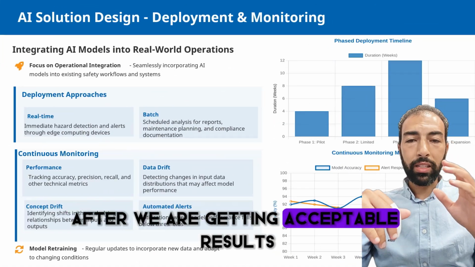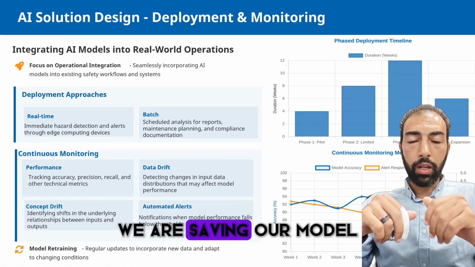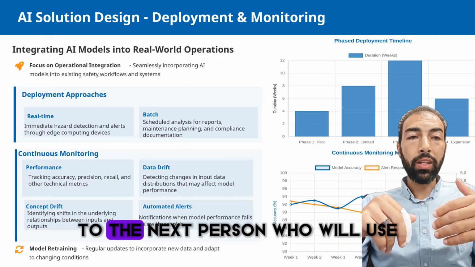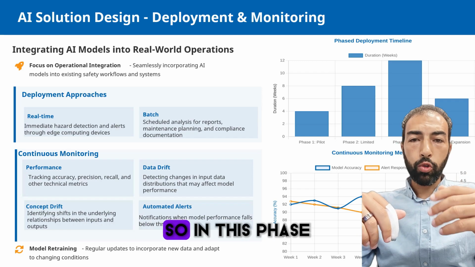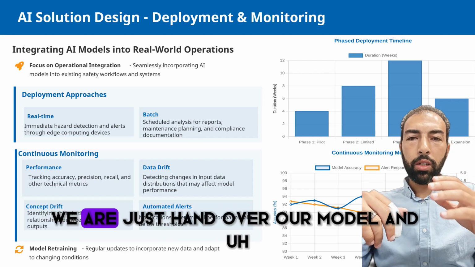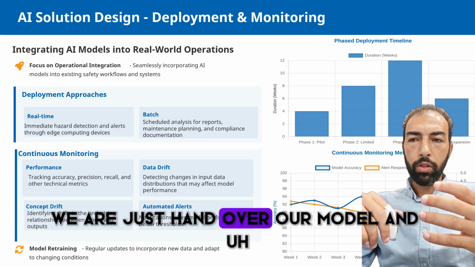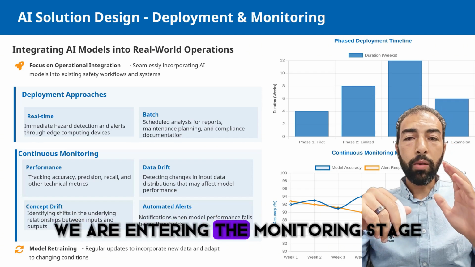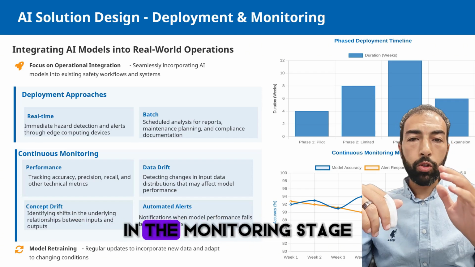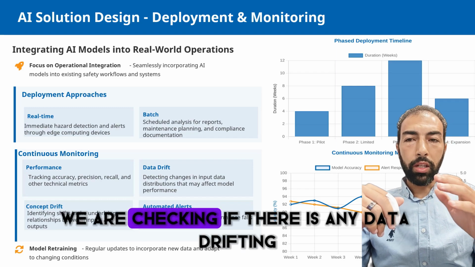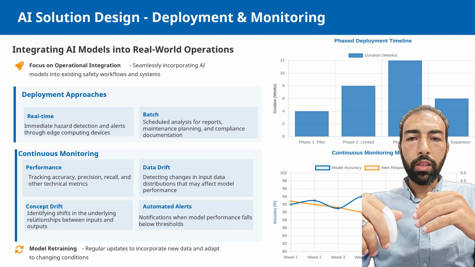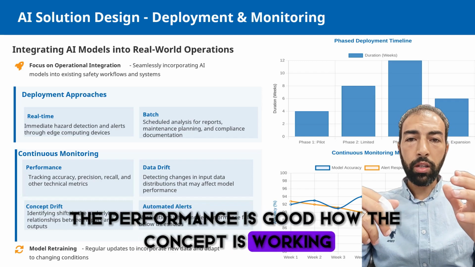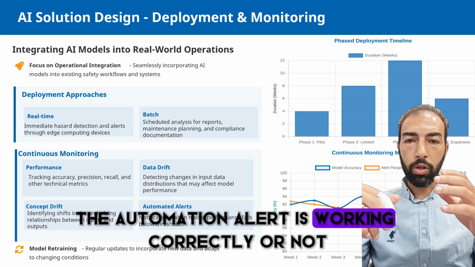Lastly, we go to deployment. After we get acceptable results, we save our model and hand it over to the deployment stage, to the next person who will use it. Then we enter the monitoring stage. In the monitoring stage, we check if there is any data drift, if the performance is good, how the concept is working, and whether the automation alerts are working correctly.